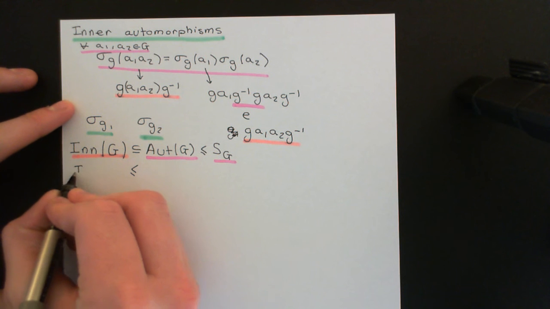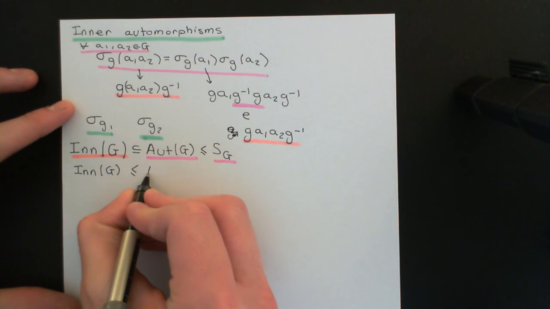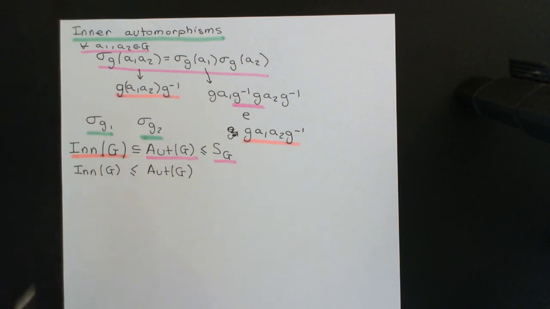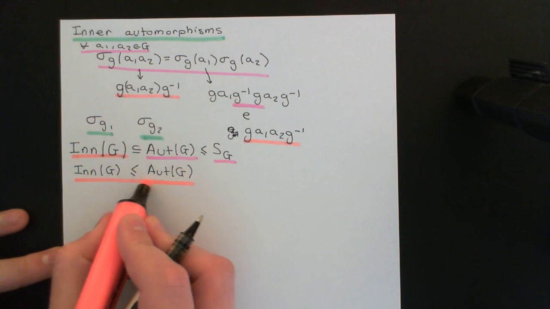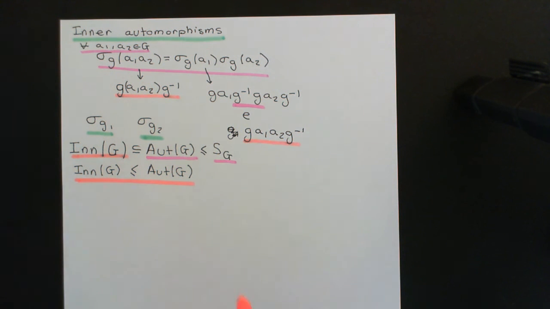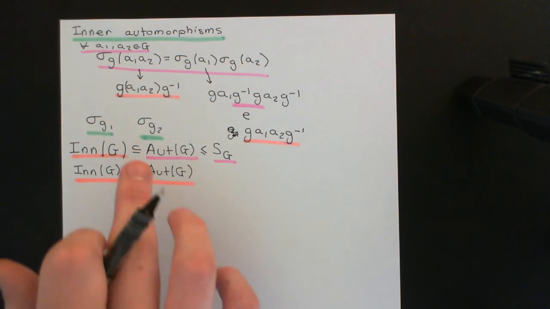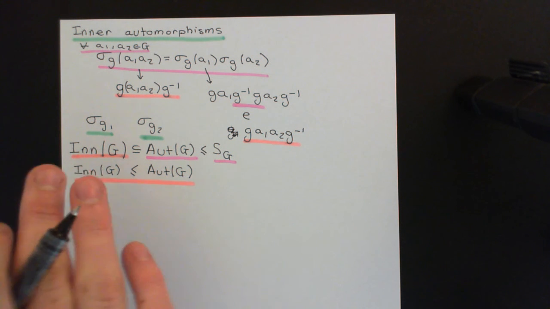So I want to show that the set of all inner automorphisms of the group capital G is actually a subgroup of the set of automorphisms of G. Once again, to show that a subset is a subgroup, you need to show that with the inherited composition law from the group of automorphisms of the group capital G, the larger group, that it actually is a group in its own right.